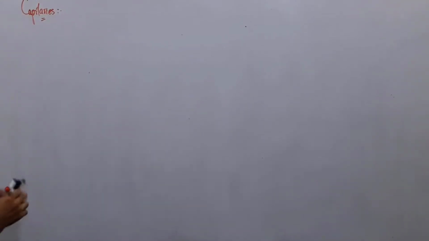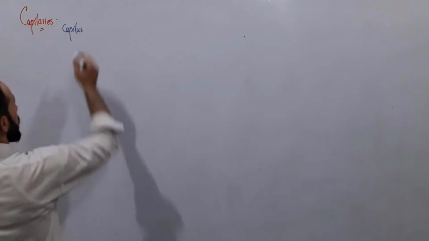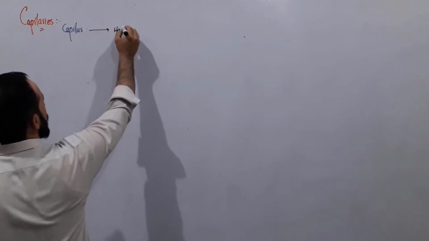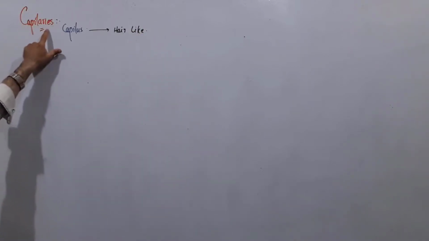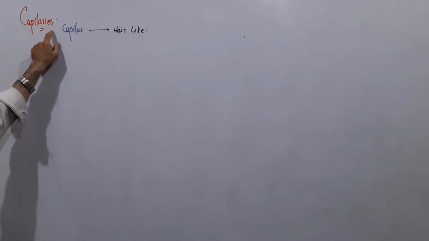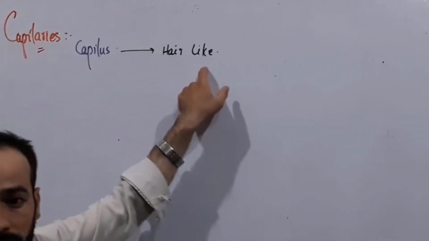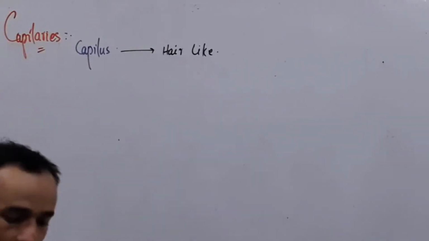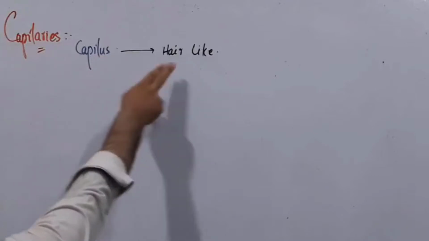Capillaries. This word capillary has been derived from a Latin word capillus, and this capillus means hair-like. Right? So it means that capillaries are those blood vessels which have a diameter of hair-like thinness. They have a diameter like our hairs. So they have very small diameter. It is derived from the word capillus.